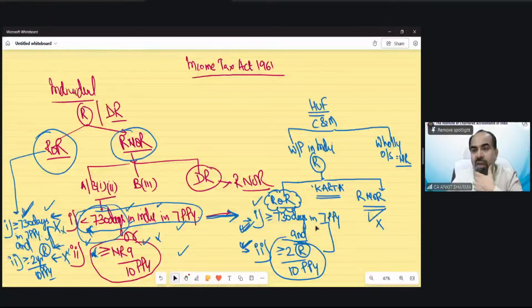Sir, for ROR, we have to satisfy both the conditions. For the purpose of ROR, we have to satisfy both the conditions. If any one condition is being satisfied, that means you are a resident and not ordinary resident. You can try it. If you satisfy one condition, that means any one of these conditions must have been fulfilled. We will see this type of question in our illustrations.